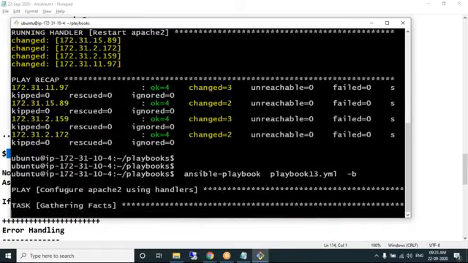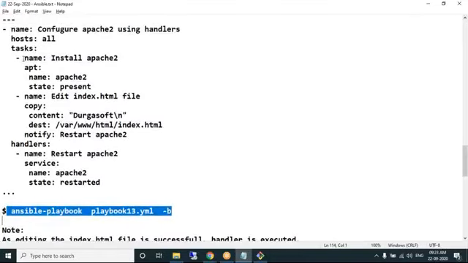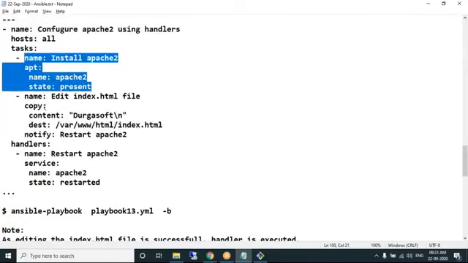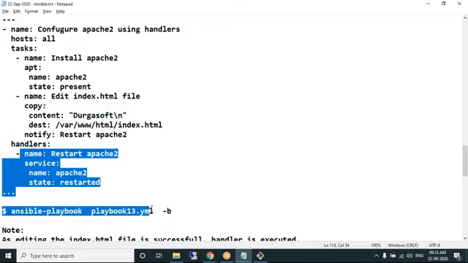Now guess what happens when you run it one more time? Installing Apache2, it is already installed, so you'll get it in green color. The index.html file already has the same content, so you'll not get it in yellow color. You get green because it has no changes. As the copy module has no changes, the handler will not get executed.